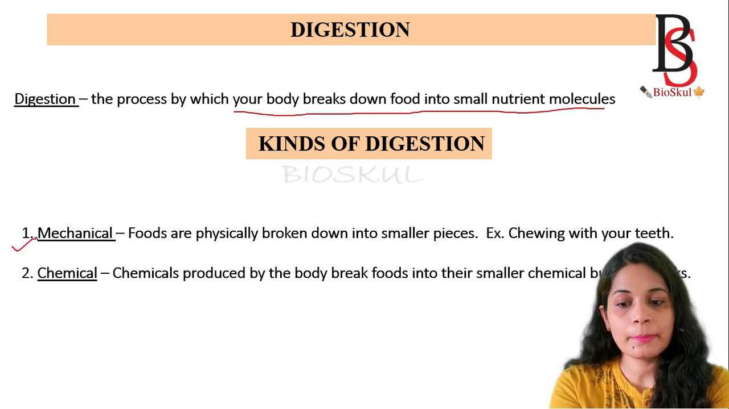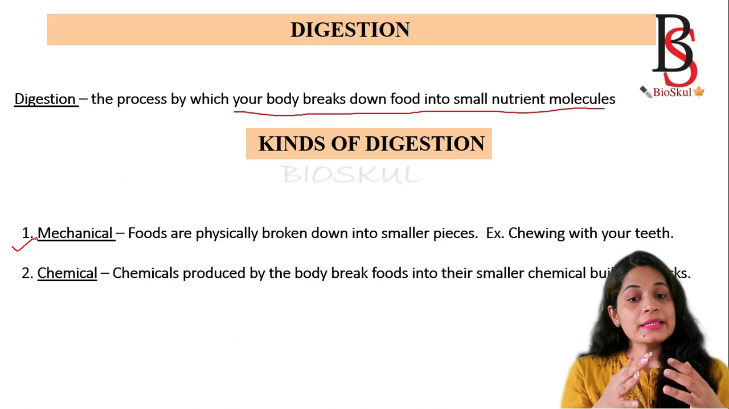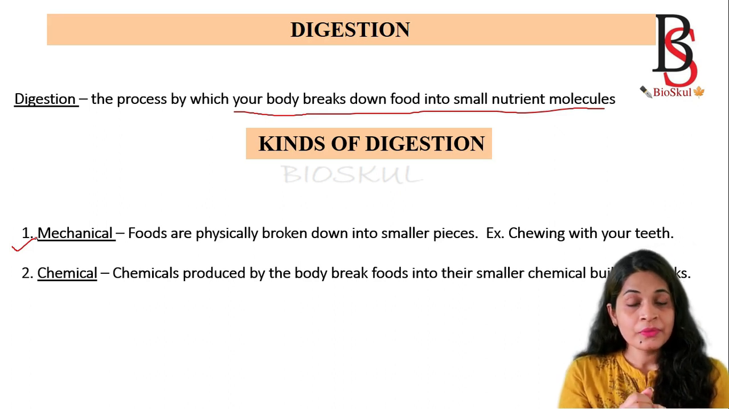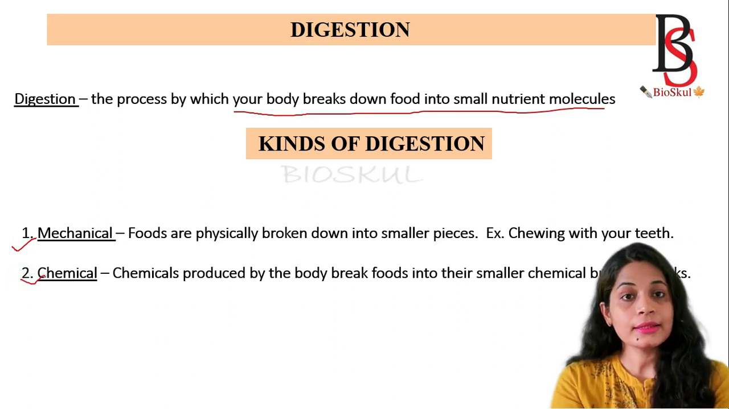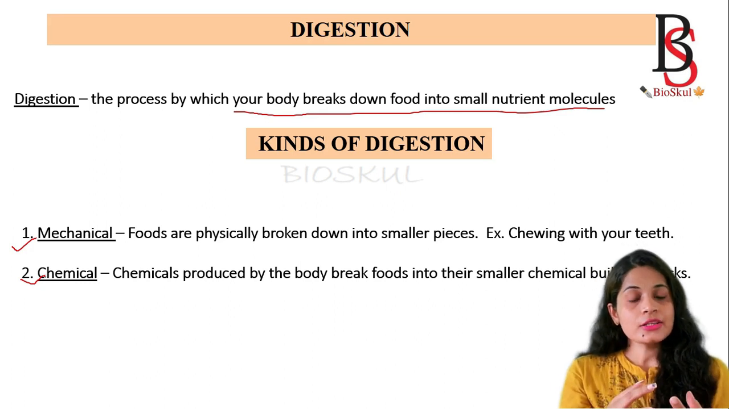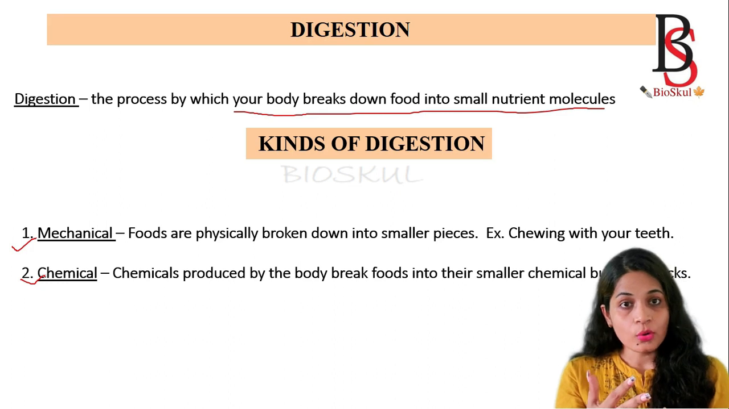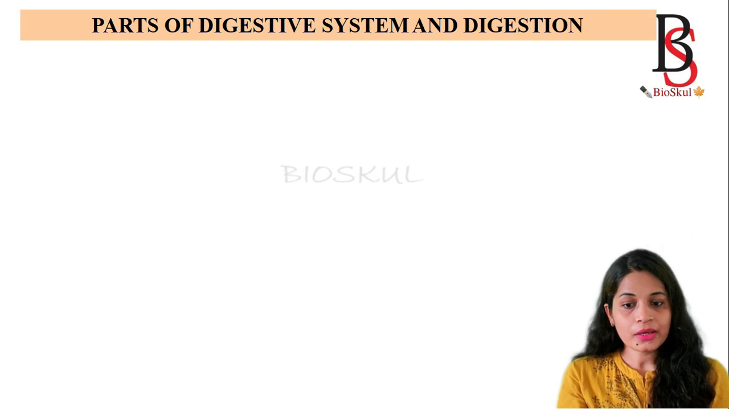The first one is mechanical digestion. What is mechanical digestion? In mechanical digestion, food is physically broken down into smaller pieces, like chewing food with your teeth. Mechanical means the physical breakdown of food materials. Then the second one is chemical digestion. Chemical digestion, as its name indicates, is where the food is broken down by some chemicals synthesized in our body.